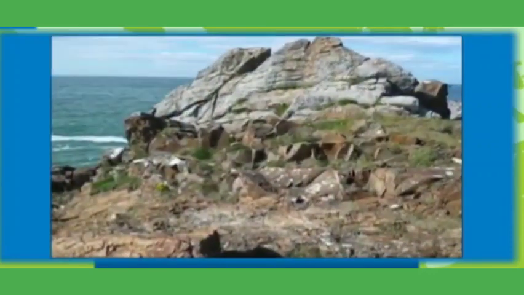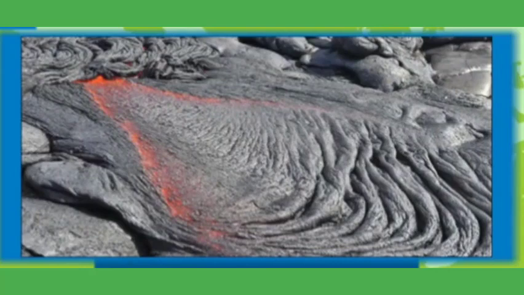Igneous rock. What is igneous rock? They are also called primary rocks because they are formed first. The word igneous is taken from the Latin word ignis, meaning fire. These rocks are formed by the process of solidification of molten rock material called magma.